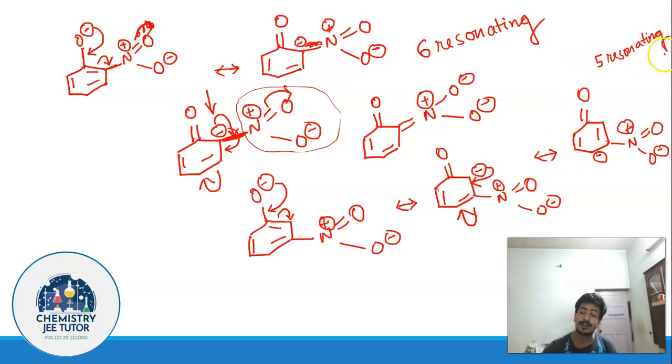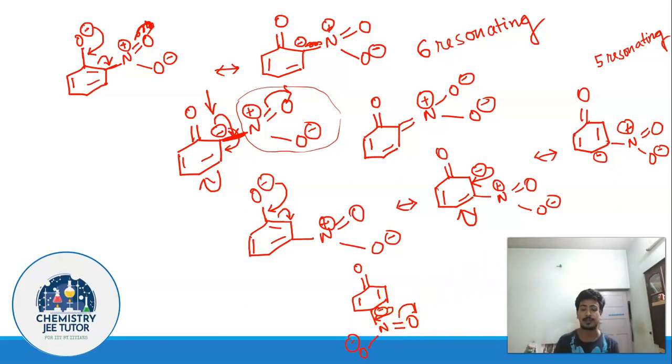But in case of paranitrophenolate, you are again going to get 6 resonating structures, because in case of paranitrophenolate, the resonance is going to be the same. I believe this is again clear. If you have any problem, please do let us know. In case of paranitrophenolate, our last one, we are going to get one more resonating structure somewhat like this, because the negative charge comes at the ortho position and then comes at the para position. It never comes to the meta position.